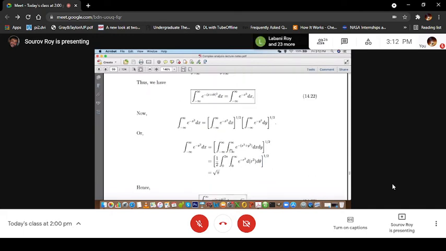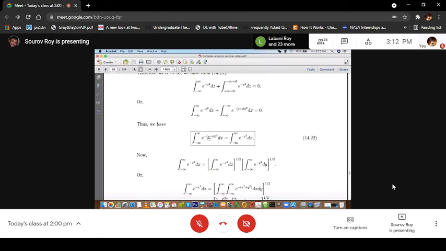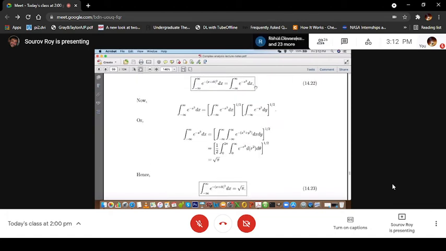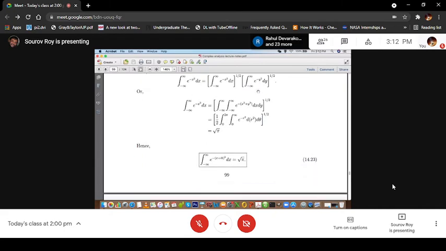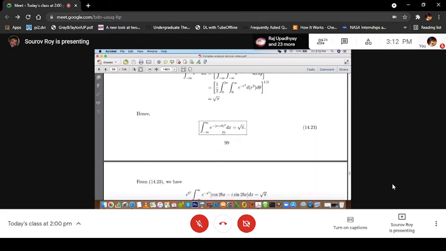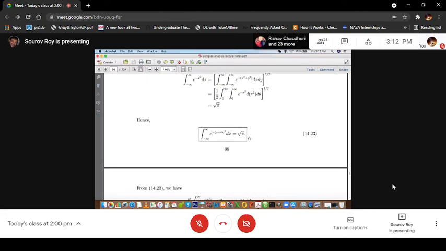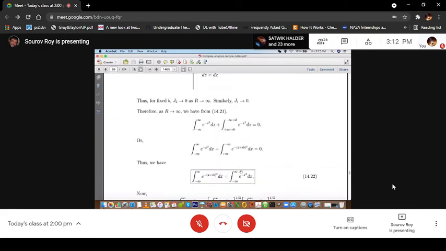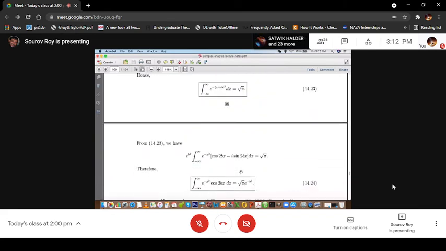So that means this quantity, e to the power minus x plus ib whole square dx from minus infinity to plus infinity, is equal to the integration from minus infinity to plus infinity of e to the power minus x square dx, that is equal to root pi. So this is an important result, and this is independent of b, we have shown. Of course, you could have taken b less than 0, then you have to take this contour in the lower half plane and appropriately give your argument.